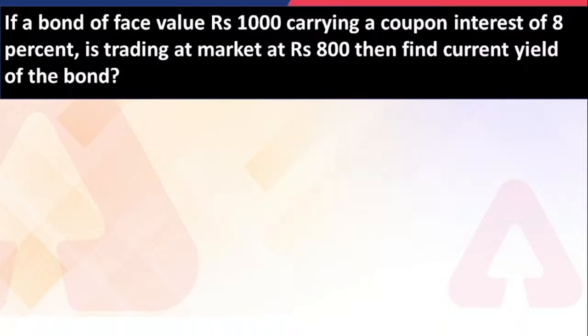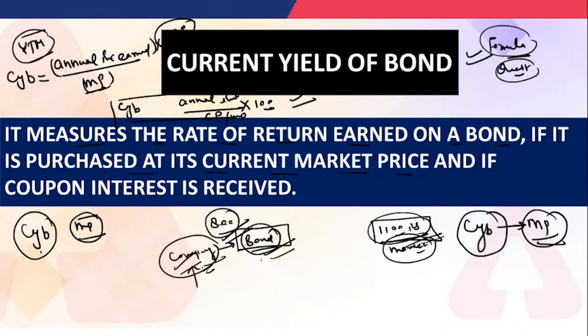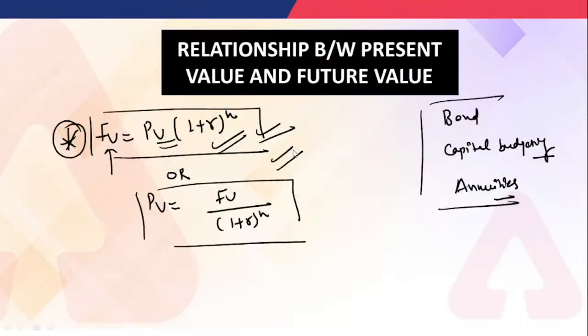Now one more thing I would like to convey here, after that we are going to solve the questions. Another important thing is the present value interest factor and the present value interest factor annuity.